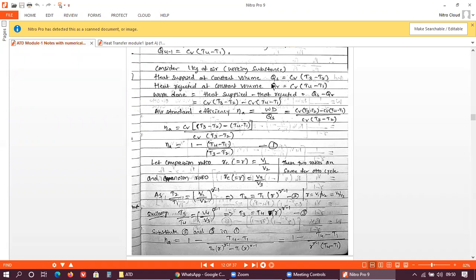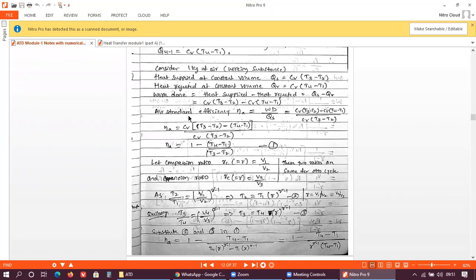These two are the expressions for heat supplied and heat rejected at constant volume. Then work done is equal to heat supplied minus heat rejected, that is Qs minus Qr. You just substitute the values here. Work done is equal to Cv into bracket T3 minus T2, minus Cv into bracket T4 minus T1. So this is the expression for work done.